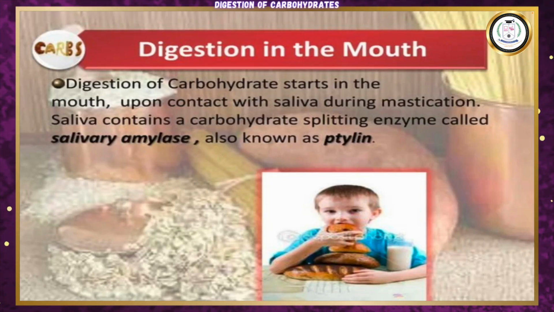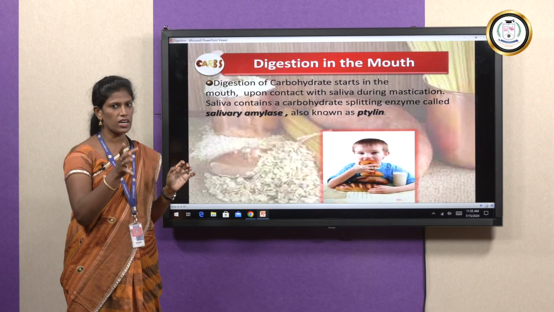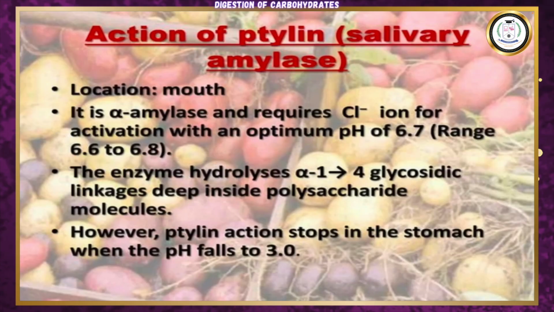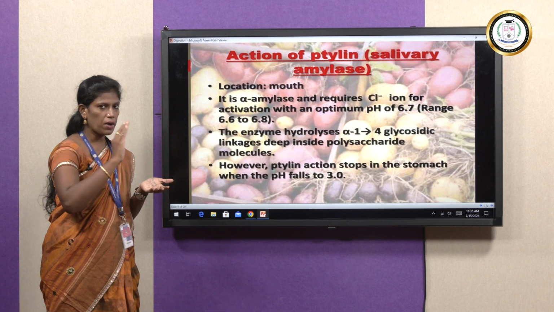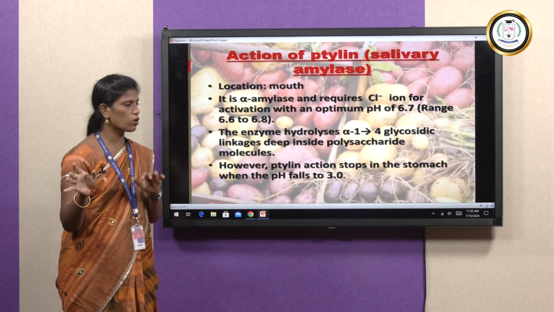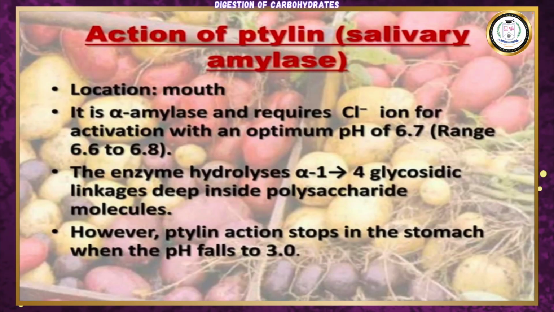First, digestion in mouth. In the mouth, saliva during mastication comes in contact with the enzyme called salivary amylase. That enzyme is also called ptyalin. So what is the role of the ptyalin? The ptyalin requires chloride ions. This ptyalin enzyme hydrolyzes alpha-1,4 glycosidic linkage. It is located in mouth.